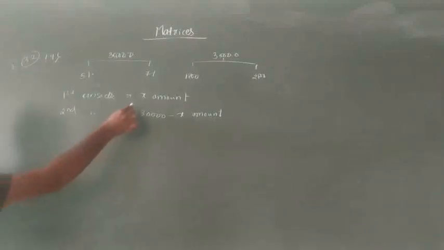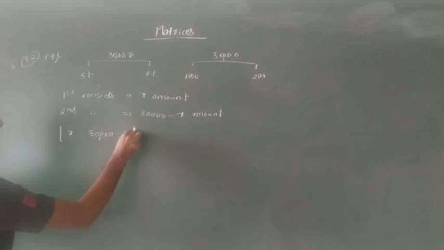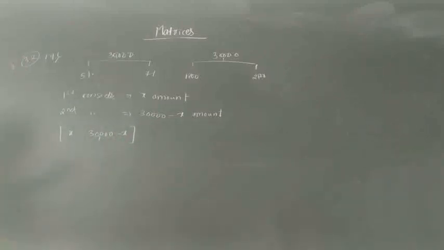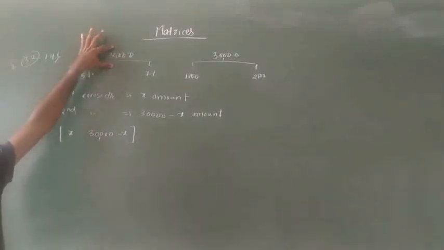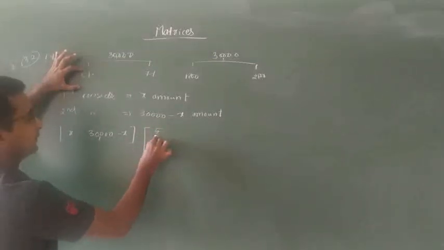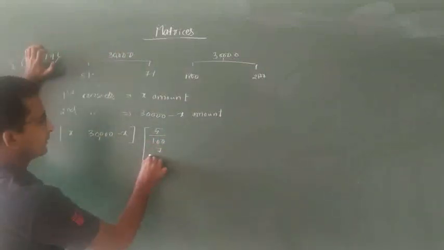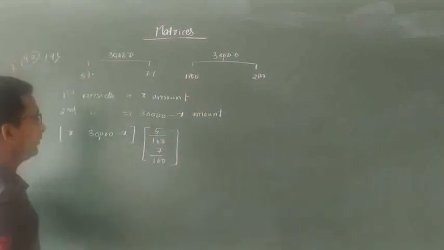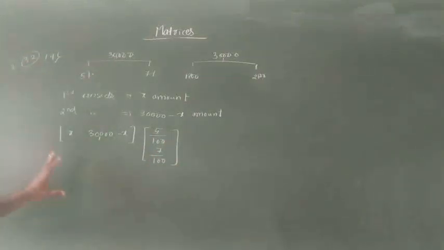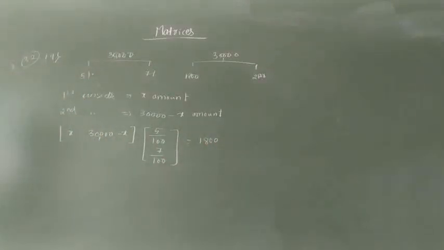So first, row-wise, that is X, 30,000 minus X. Whatever is given first must come in the first row. For the second, 30,000 they have been paid annually. The first interest is 5%. 5% means 5 divided by 100 and 7% means 7 divided by 100. And annually they are getting the interest amount. How much did we get first? 1800 rupees.